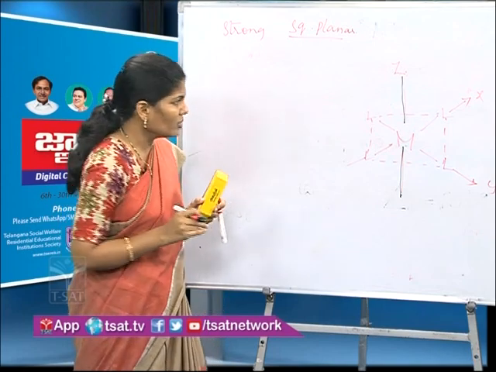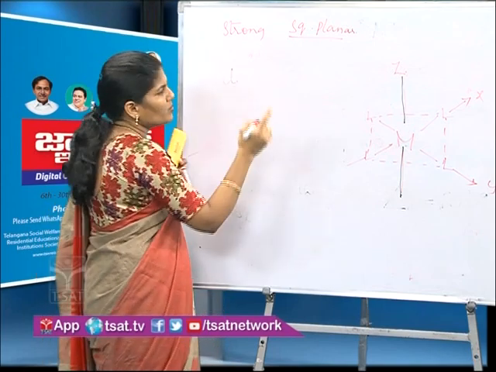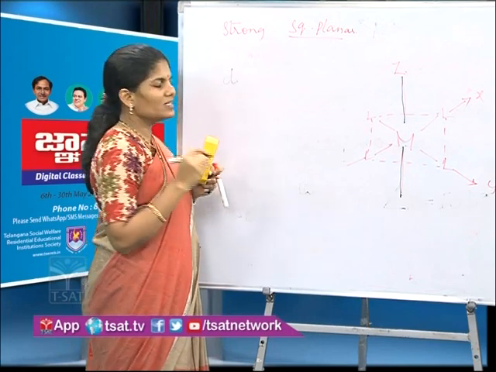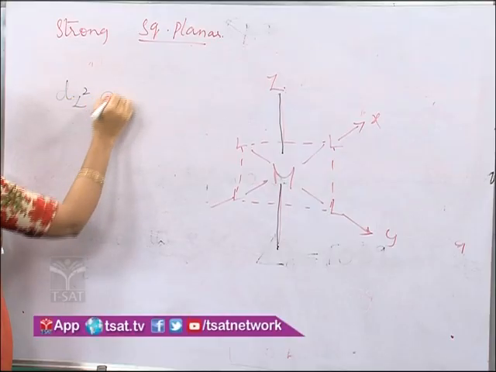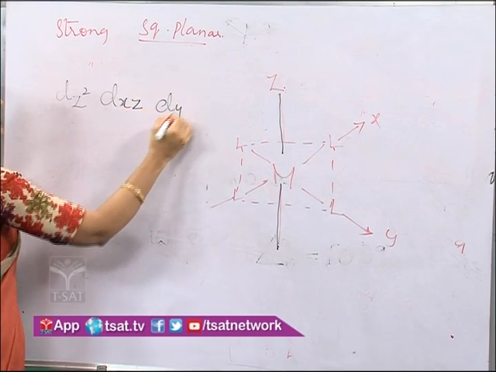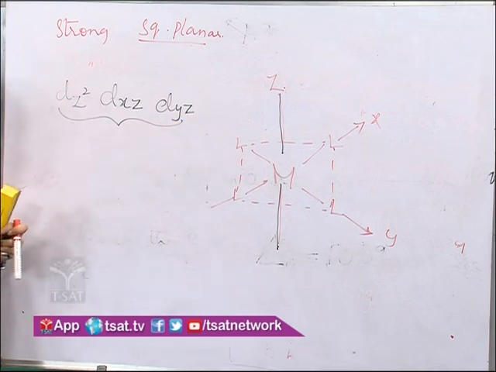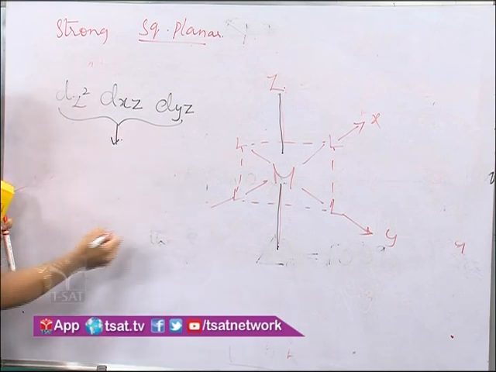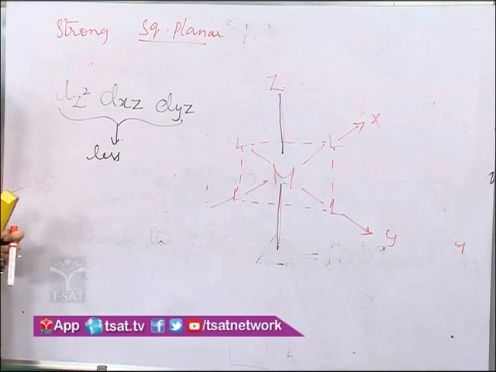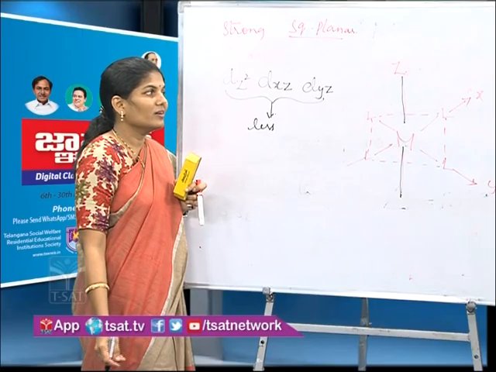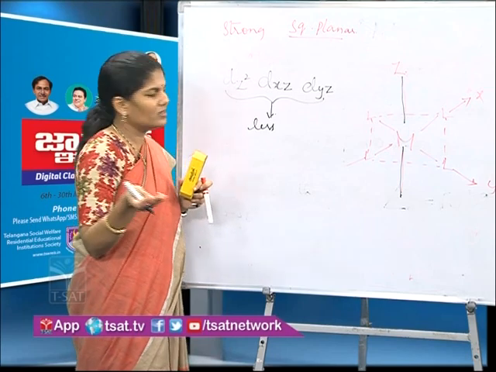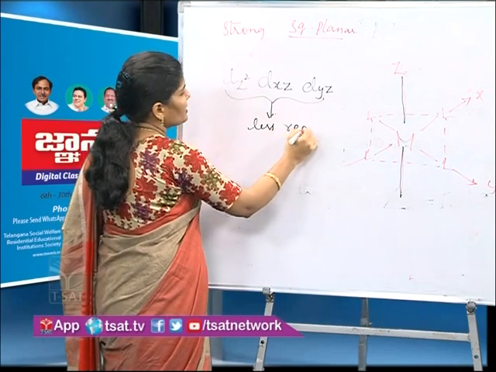The orbitals which have their lobes along the z axis and in between the z axis are dz square, dxz, dyz. These 3 orbitals have their lobes in between the axis and along the z axis. So these orbitals experience less repulsions because they are not along the x or y axis where the ligands are. Therefore less repulsions will be present.